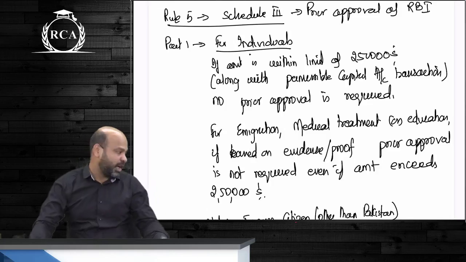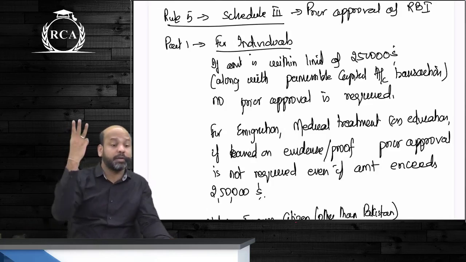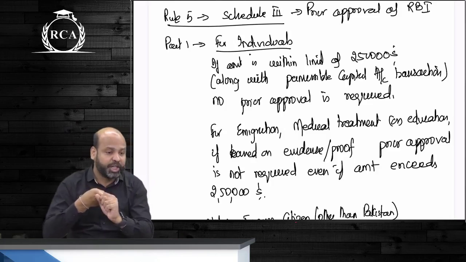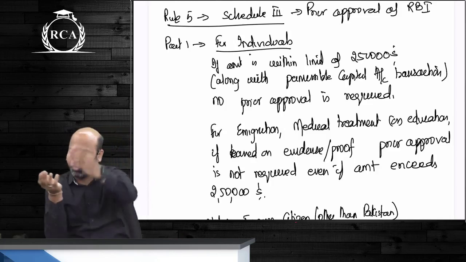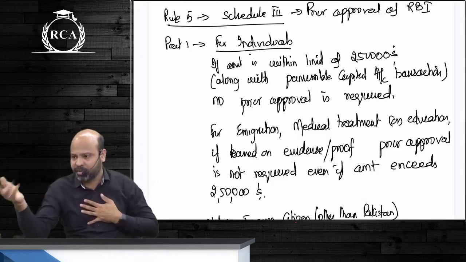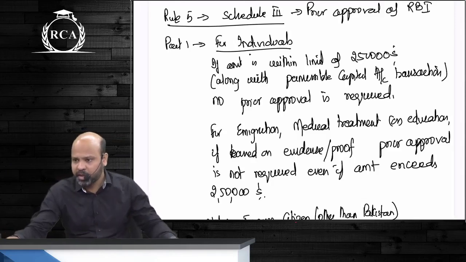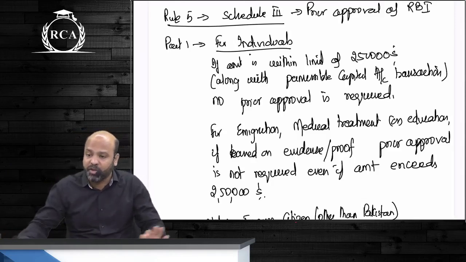When will the limit of $250,000 not apply? If it is for immigration, medical treatment or education, provided there is proof. Basically you should get that in writing, as such, Beta, from the hospital or from that immigration office, guys, that the amount required is more than this. Then prior approval of RBI is not required.